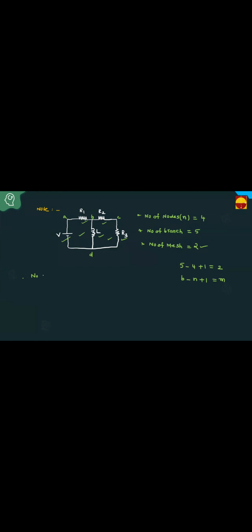Number of meshes are number of independent loops, not just the loops. M equal to B minus N plus 1, where B equal to number of branches, N equal to number of nodes. The number of meshes, that is the number of independent loops, equal to B minus N plus 1. That you have to consider.